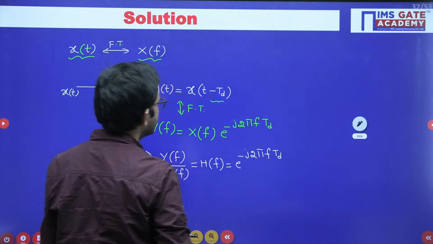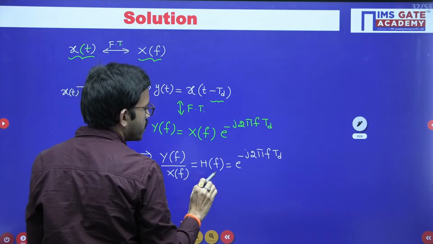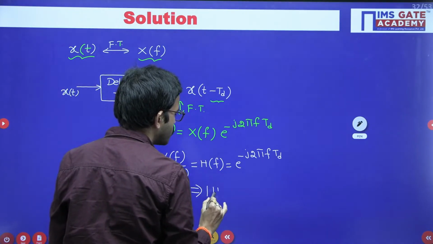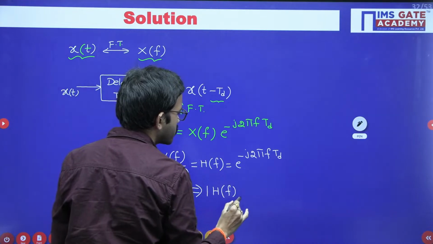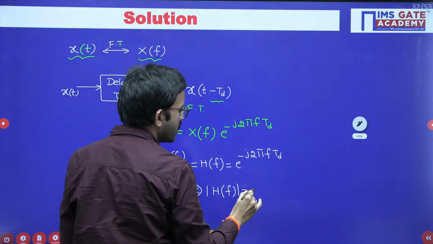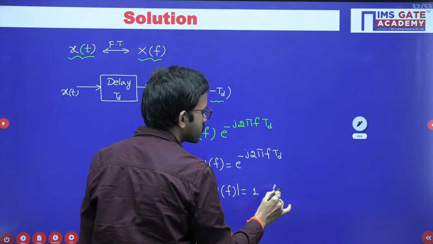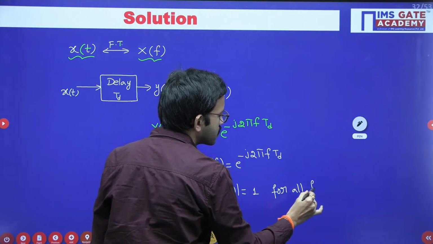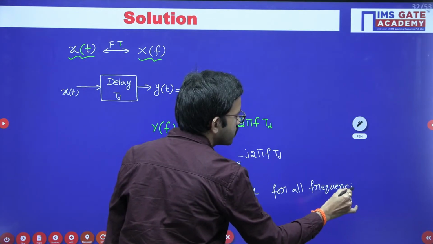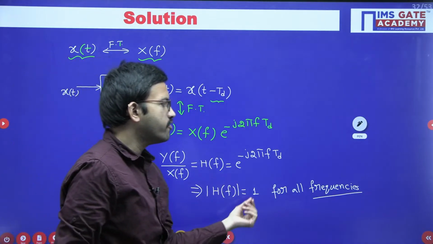If you consider the magnitude of this function, e power jx or e power minus jx, the magnitude is always 1 for all the frequencies. So the magnitude of the transfer function is 1 for all frequencies.